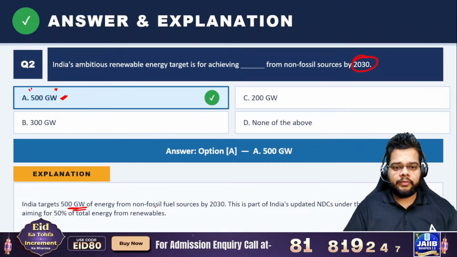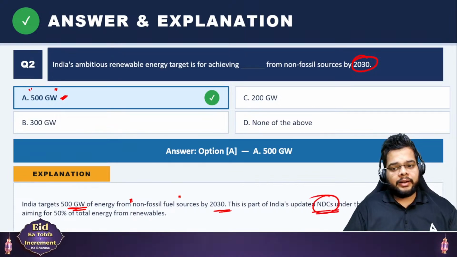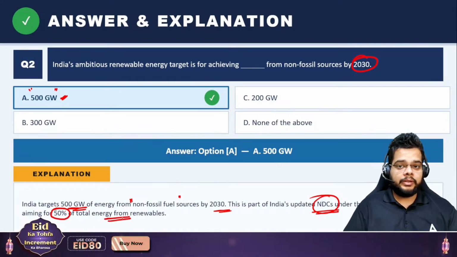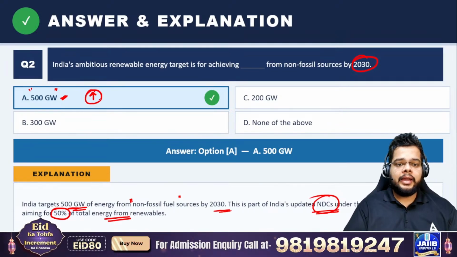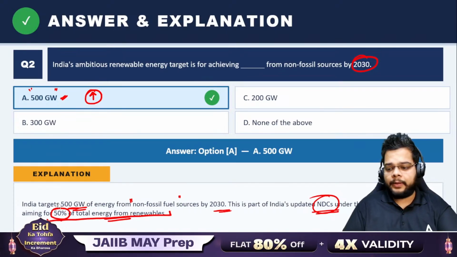India targets 500 gigawatt of energy from non-fossil fuel sources by 2030. This is part of India's updated nationally determined contribution under the Paris Agreement, aiming for 50% of the total energy from renewables. Fine. So if you increase your capacity here, it will ultimately benefit you to achieve this 50% of the total energy from renewables target as well.